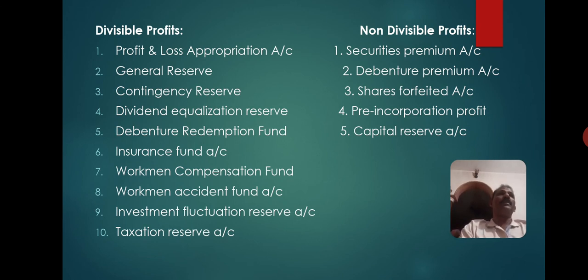Usually in the problem, say for example, 5 lakh worth of preference capital is to be redeemed, and the problem says issue 10 rupee shares to the extent required, and there will be some revenue profits, say divisible profits. Now you have to see the eligible amount of divisible profit. When you calculate, there will be say 3 lakh profit. So 3 lakh must be transferred to CRR, and out of 5 lakh required, 3 lakh is divisible profit. For the balance 2 lakh, fresh issue must be made, and those proceeds have to be considered.